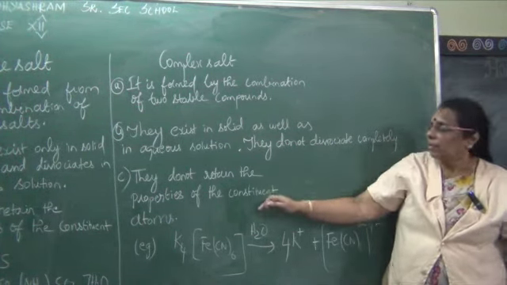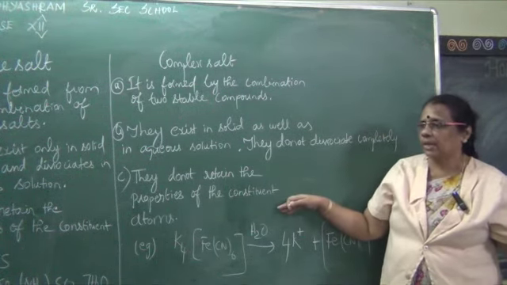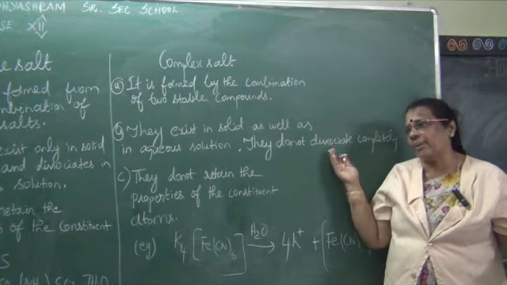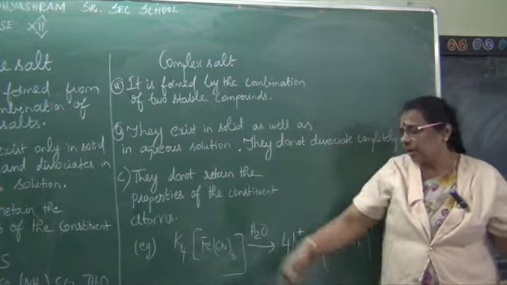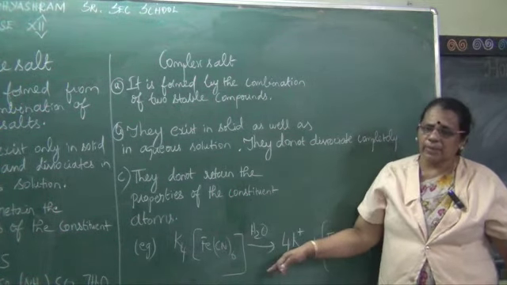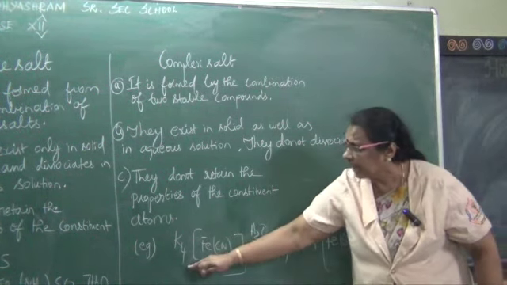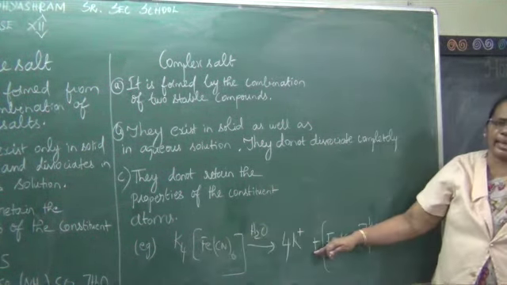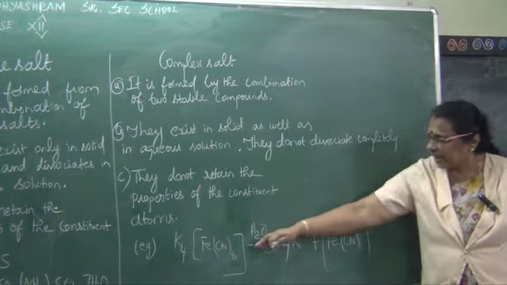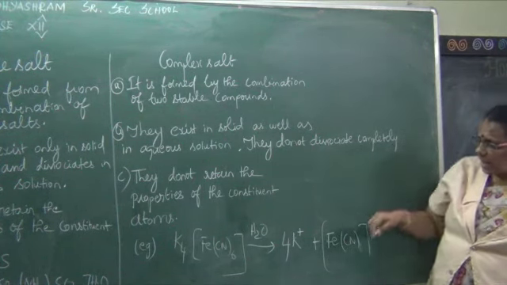The third point, when you talk about the properties, they do not retain the properties of the constituent atoms. The complex compound will have different properties compared to the constituent atoms. For example, potassium ferrocyanide, a complex compound, when dissolved in water, K4 is dissociated as 4K+, whereas the ferrocyanide is dissociated as [Fe(CN)6]4-.